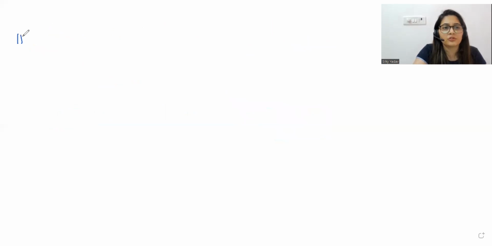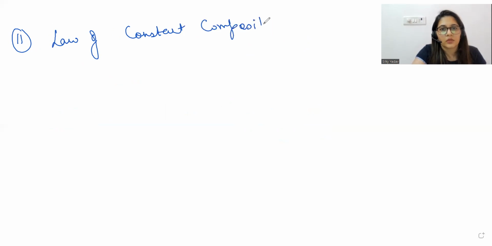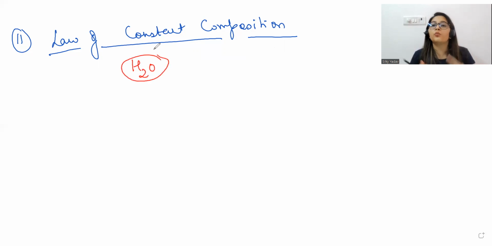The next law that we are going to talk about is law of constant composition, which was given by Proust. Okay. And this law also comes by the name of law of definite proportion. So that is the same thing. What this law is going to tell us is, let's say we are having H2O. No matter from where you're bringing this water, either from the river, the sea, the pond, or from your house, the formula of this H2O is going to remain the same, right? You know that.